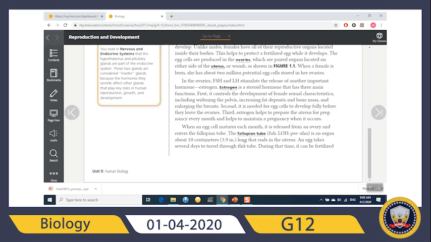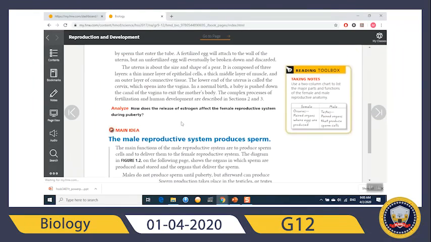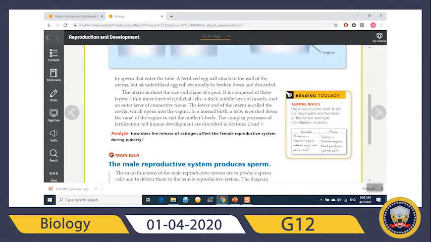An egg takes several days to travel through this tube. During this time, it can be fertilized by sperm that enter the tube. This is the ovulation period. This is when they describe the female as ovulating. So if you have sexual intercourse right now, there's a high chance that you'll get pregnant.